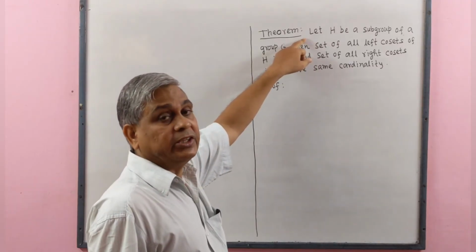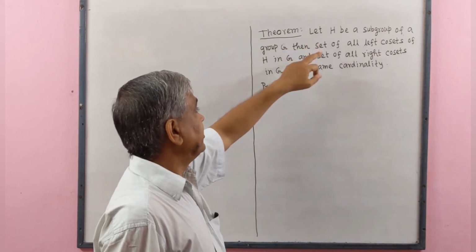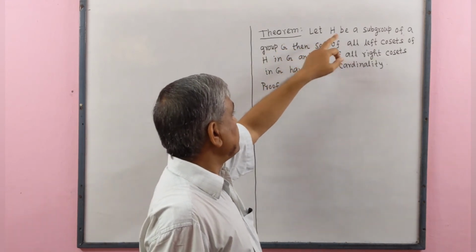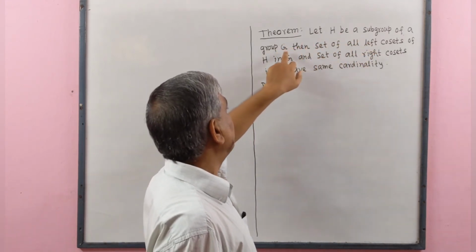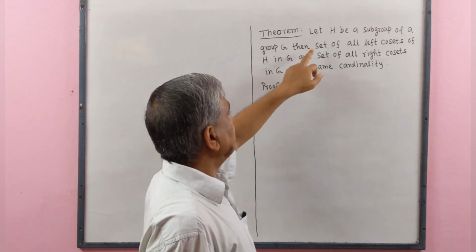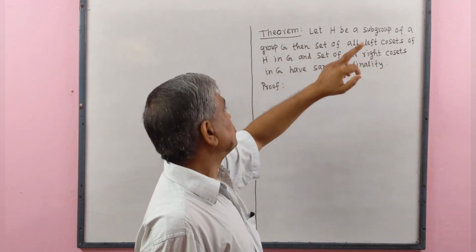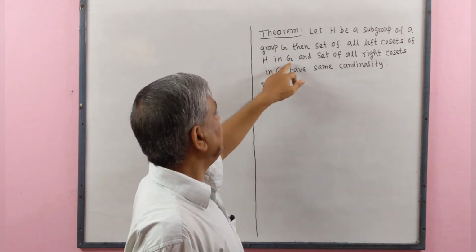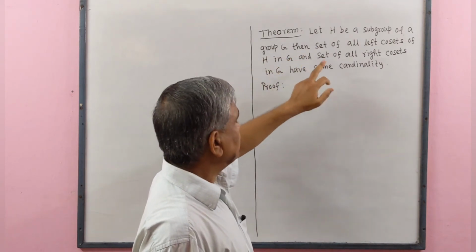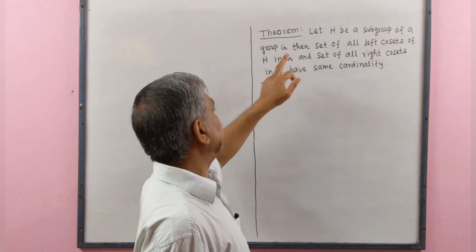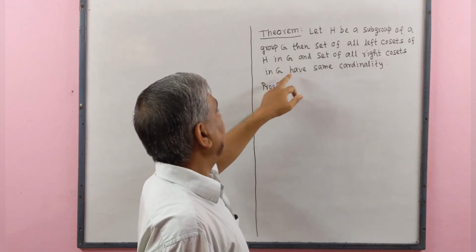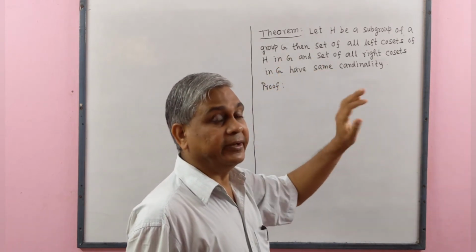Now we prove a theorem. Let H be a subgroup of a group G, then the set of all left cosets of H in G and the set of all right cosets in G have the same cardinality.